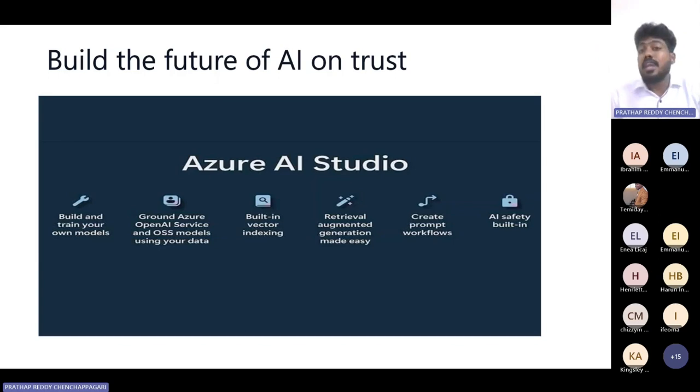So build the future of AI on trust. Yes, without trust, we can't. Everyone says that in a relationship, trust is a must. So in a relationship between AI and humans, we need trust. That's why, whenever we create anything, we need trust in building the future of AI. We have to trust the AI, like we have to create something.